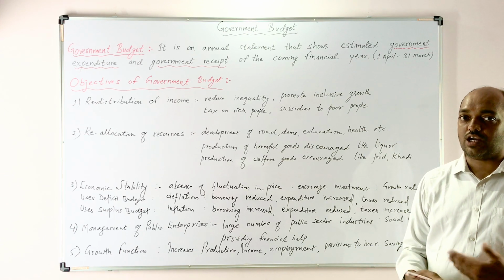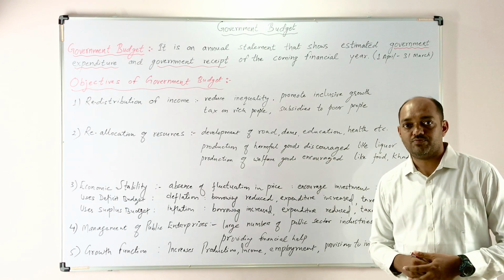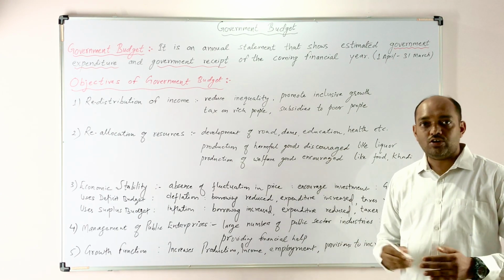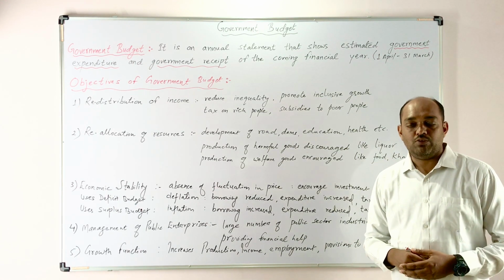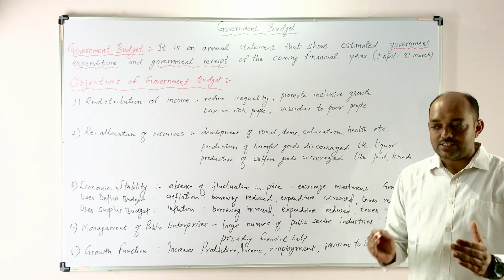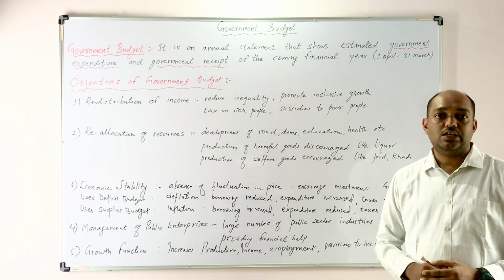The financial year starts from 1 April and ends at 31st March. During this period, whatever the government wants to spend in an economy and whatever the government earns from an economy, its estimated annual statement is known as the government budget.